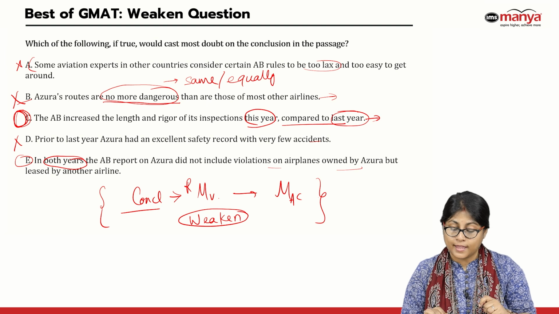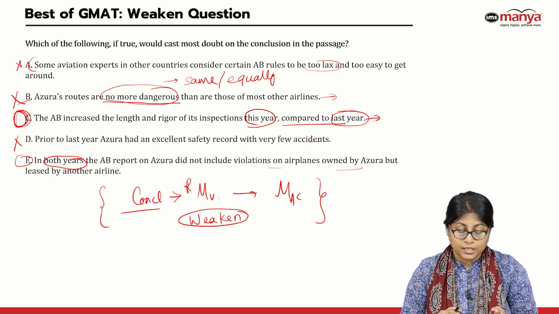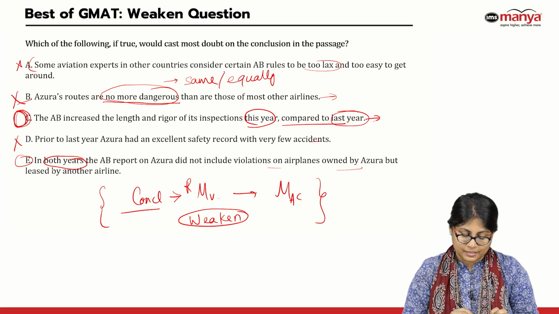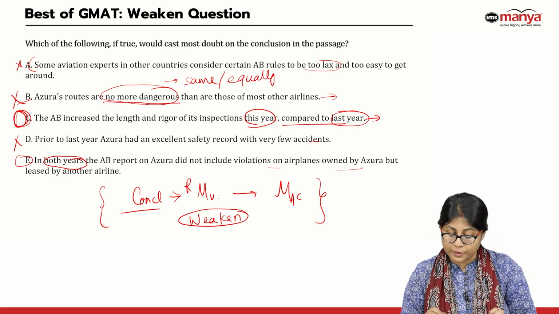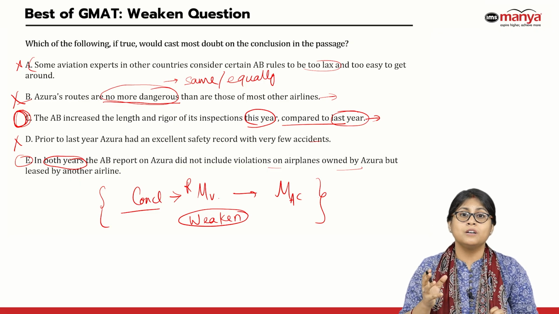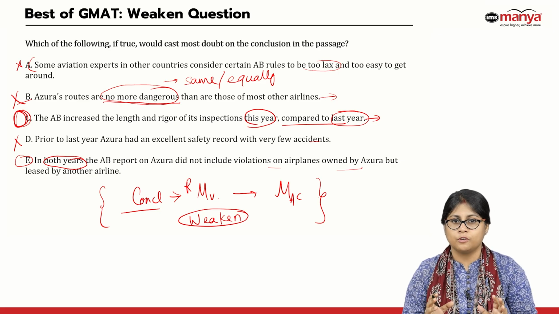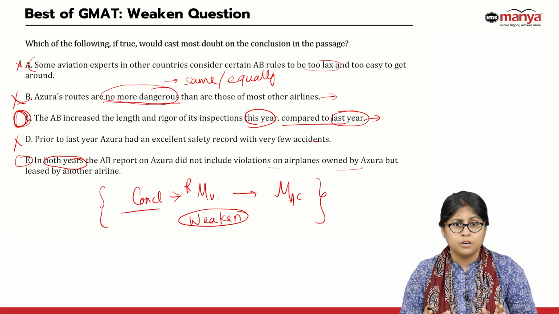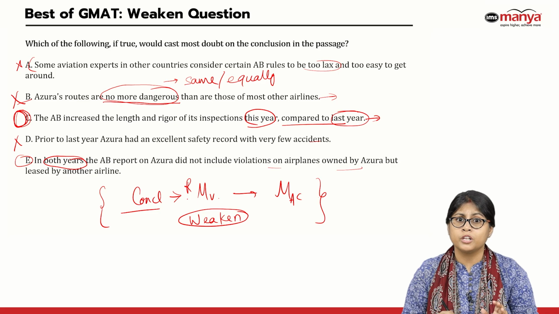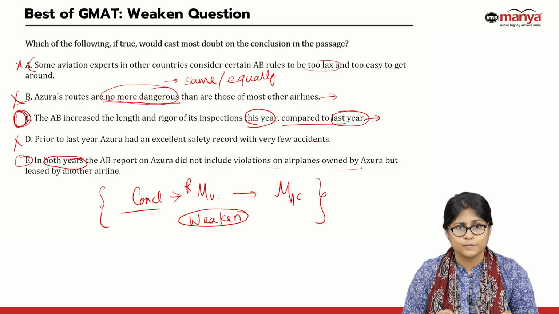C tells you that this year the rigor increased. Last year it was not that strict. So ideally, C is telling you that because of the strictness in the entire process of inspection, maybe more violations were reported because of being more strict in terms of inspection.